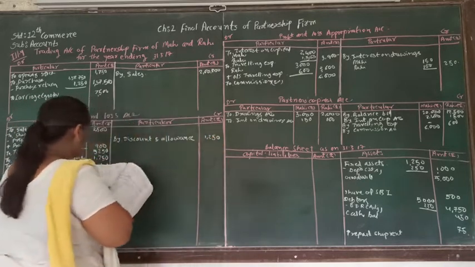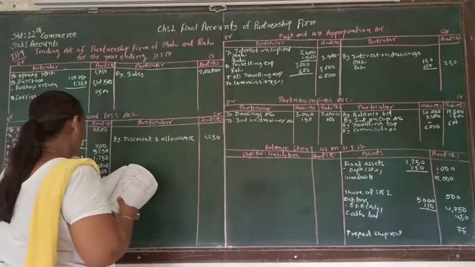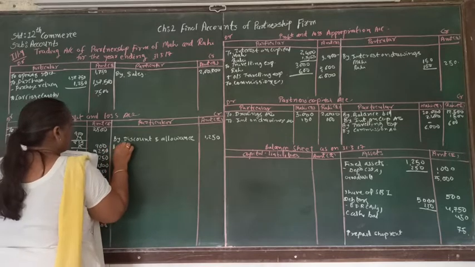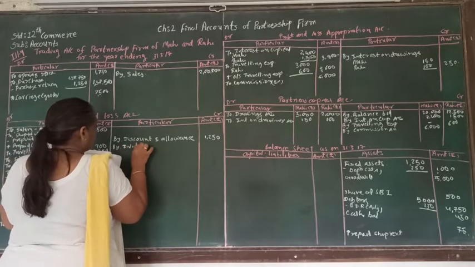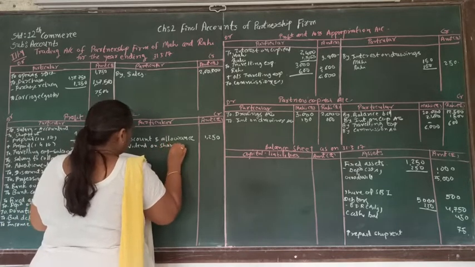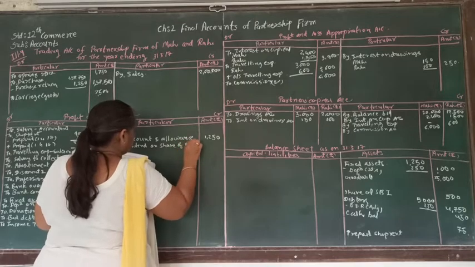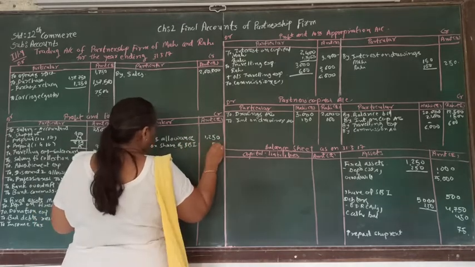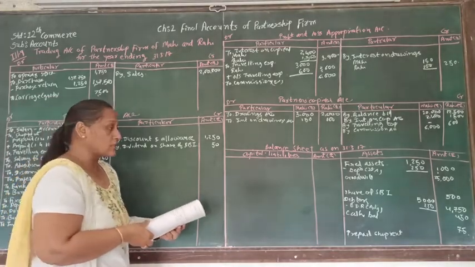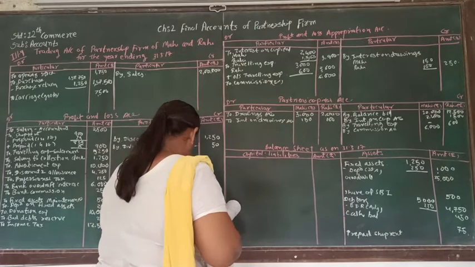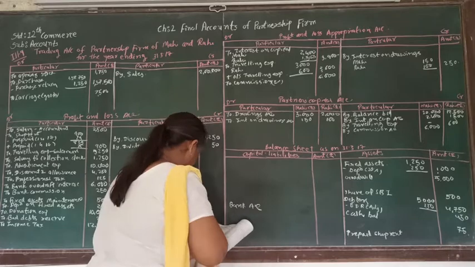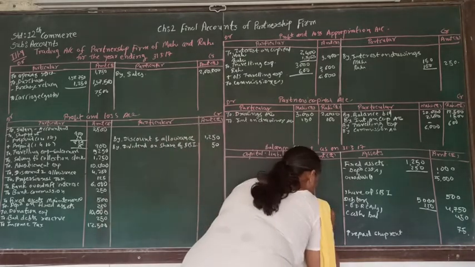So that will be 1,250. Afterwards, another account is dividend on share of SBI. So that is again our income by dividend on share of SBI, and that is rupees 50. And after that another account is the bank account. So bank account on the credit side means it is a bank overdraft. So here we will write bank account, and it is 3,000.